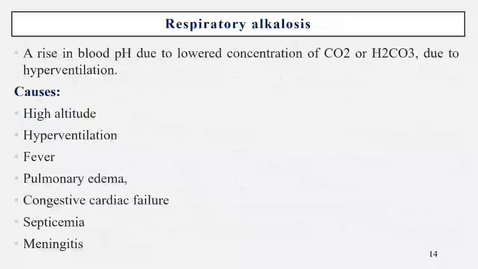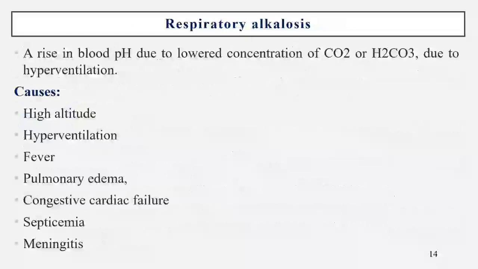Then the next one is respiratory alkalosis. Respiratory alkalosis means an increase in blood pH due to decrease in the concentration of carbon dioxide or carbonic acid due to hyperventilation. That is called respiratory alkalosis.